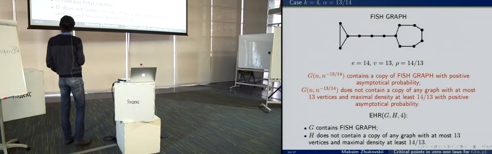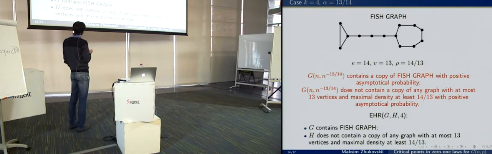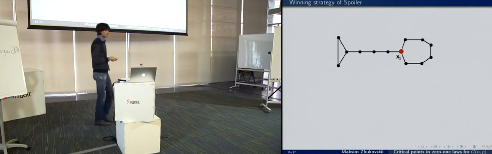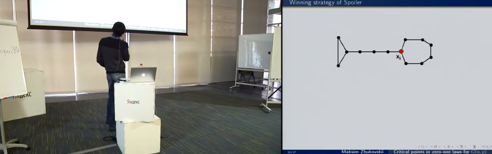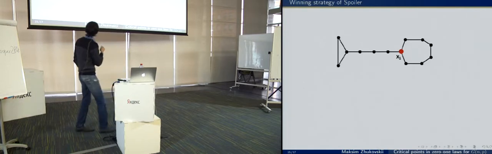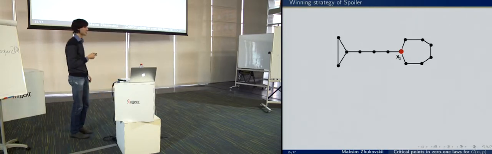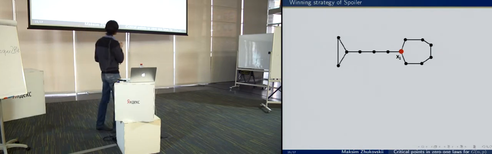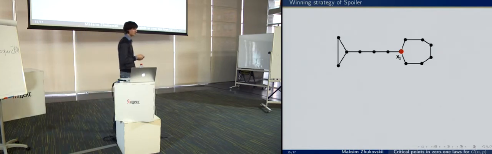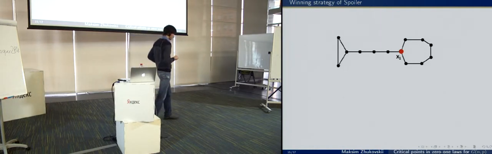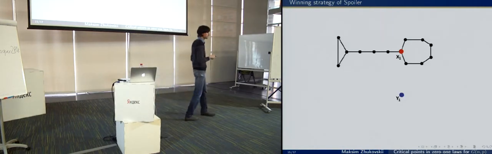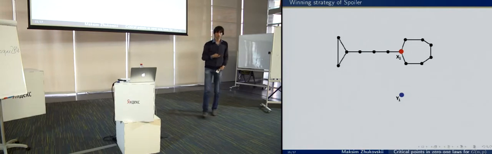So let us discuss this strategy of spoiler. On the top of the slide, you see the graph G, and here you see the graph H. So in the first round, spoiler chooses the graph G and the vertex x1 from this graph. And then duplicator chooses any vertex y1.